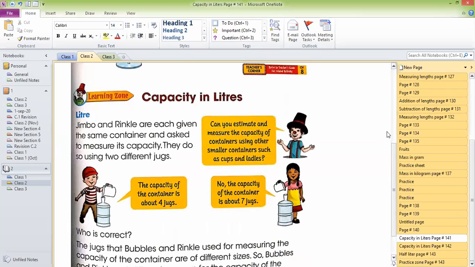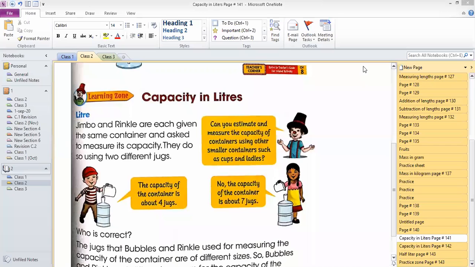Capacity in liters. Yes, exactly, Adam. Guys, our new topic is capacity in liters. I would like to tell you something like we talk about measurements in the beginning. We measure the length of a scale, sharpener, pencil, razor. We check the height, the tallness. Next, we learn about the mass, weight, the mass in kilogram and gram. The third topic here, an important topic, that is capacity in liters.